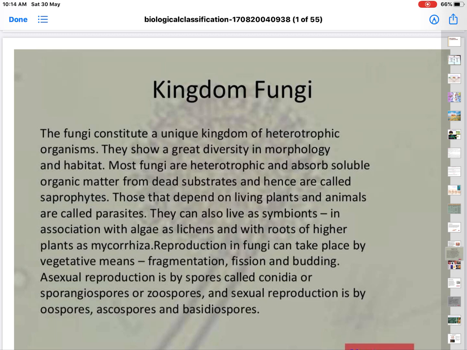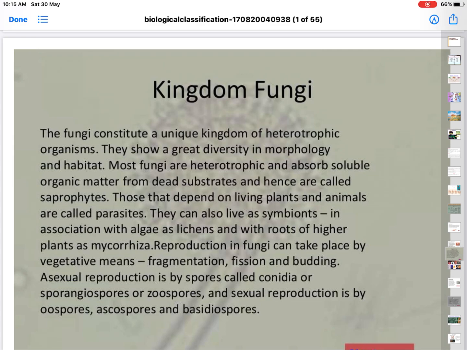Fungi is eukaryotic. Eu means clear, karyon means nucleus. Achlorophyllous, there is no chlorophyll. That's why they are heterotrophic. And they reproduce through spores. So they are spore bearing and non-vascular organisms, with no vascular tissue, no xylem and phloem. So we say fungi are eukaryotic, achlorophyllous, heterotrophic, spore bearing, non-vascular organisms.